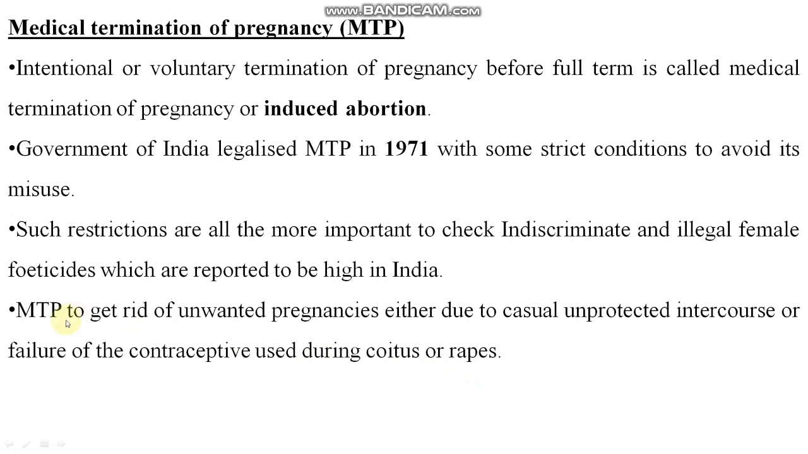But there are misuses also. What were the misuses of MTP? Female feticide has been taken up, and that is later made illegal. Nowadays, there is nowhere a place where determination of the sex of the fetus can take place.